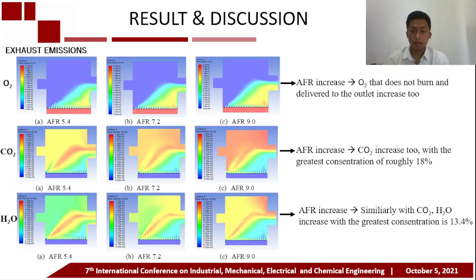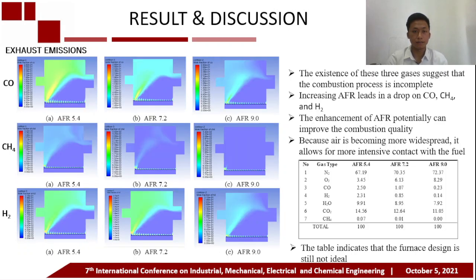As air increases, carbon dioxide increases too, with the greatest concentration of roughly 18%. Similarly, the water increases, with the greatest concentration at 30.4%.